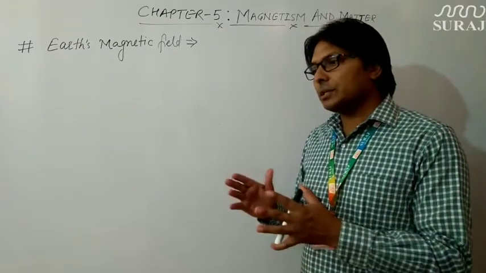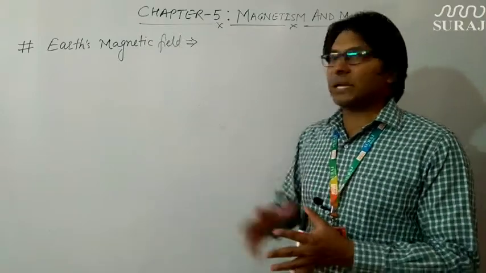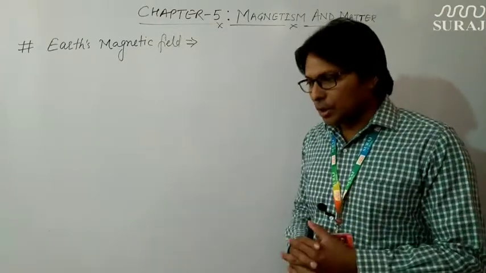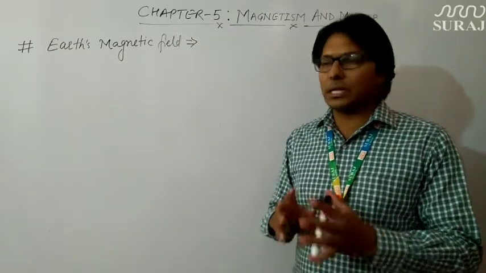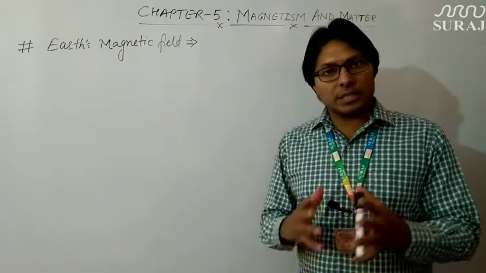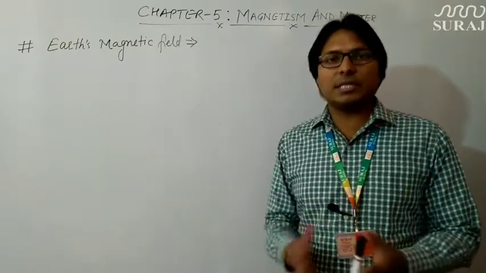So that is the theory according to which Earth's magnetic field exists. We are not going into detail about these theories, because they are still not proved. These are only imaginations, you can say.